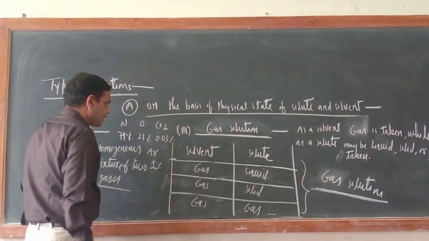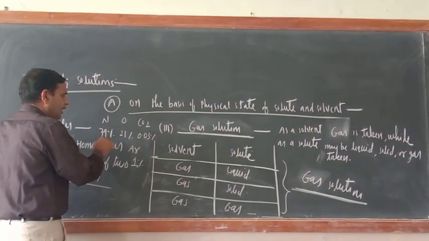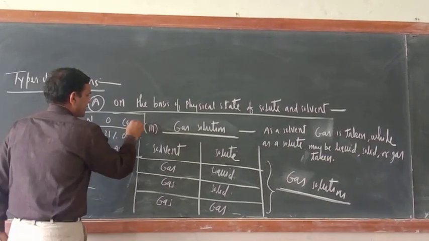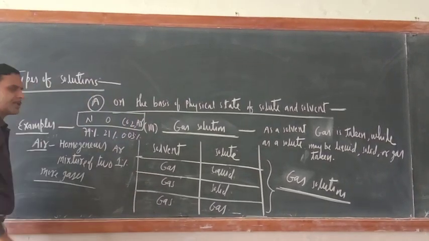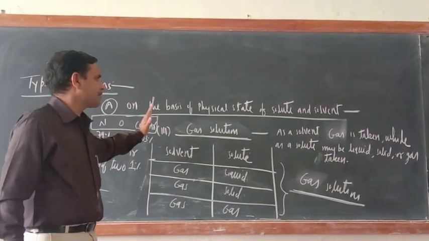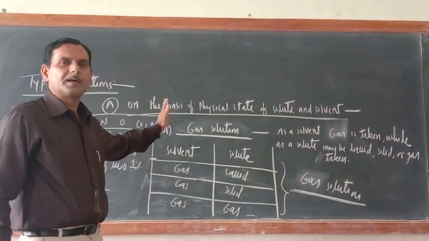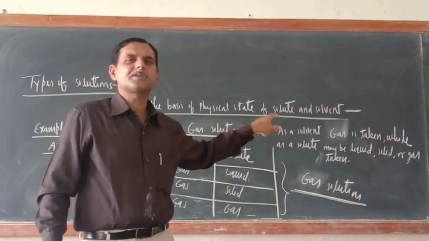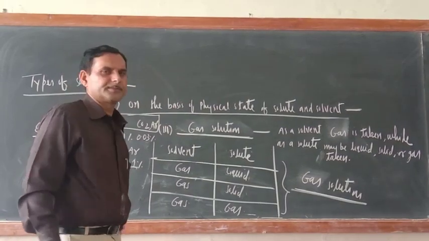So in this way we can say that air is a homogeneous mixture of various gases. So the first classification of solution I have completed. This is on the basis of physical state of solute and solvent.